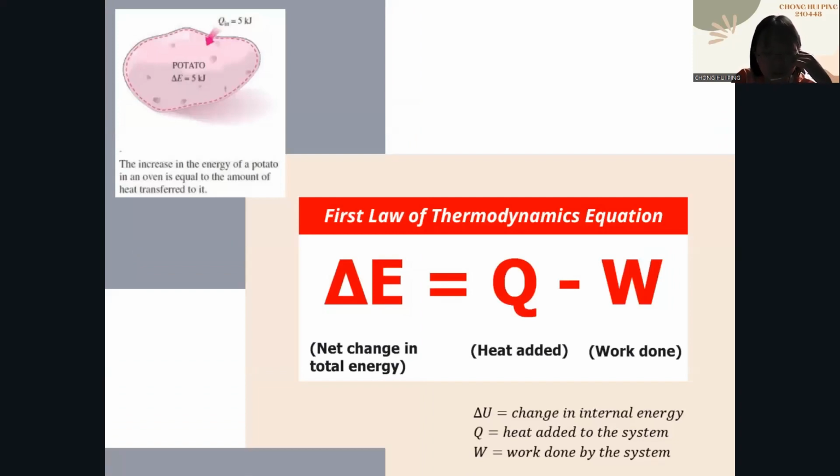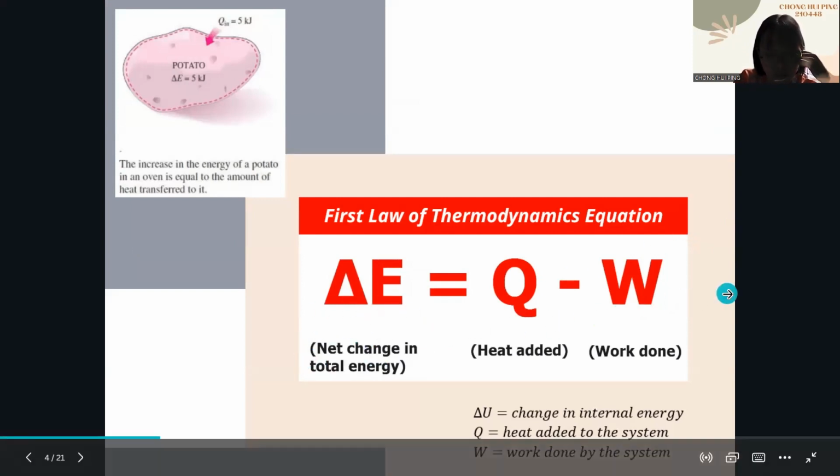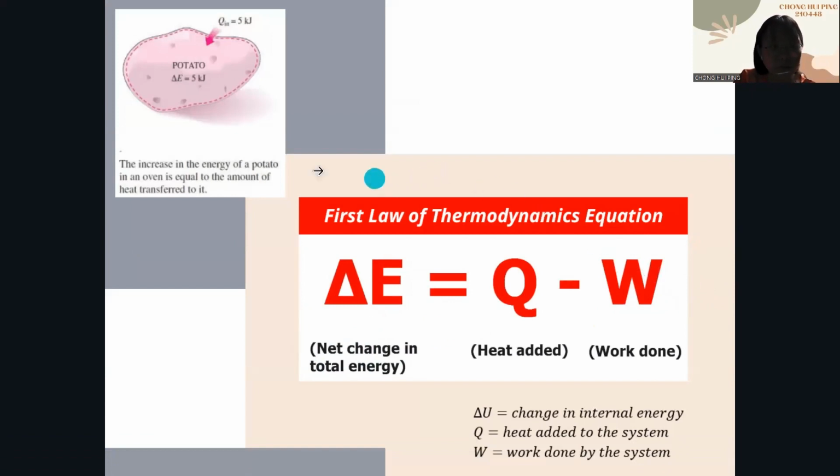Based on the principle, the totality of the heat being added to the system, which is denoted by Q, and the entire work done by the system, W, is equal to the total change in the energy, which is denoted by E. So the equation shown below is the formula of the first law of thermodynamics. For example, the increase in the energy of a potato in an oven is equal to the amount of heat energy transferred to it.